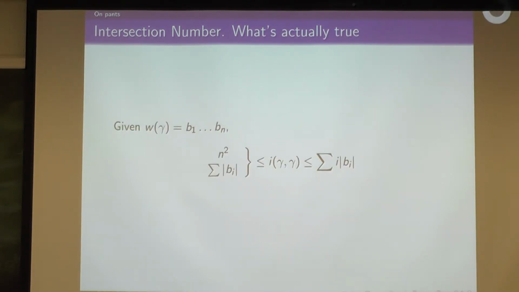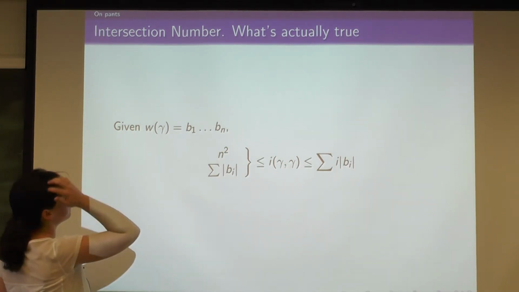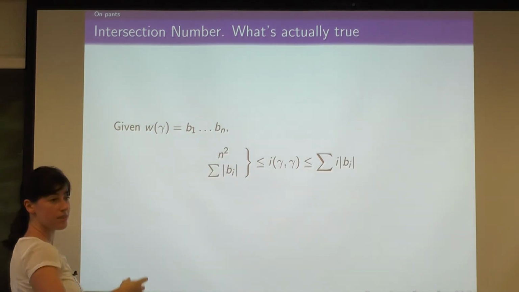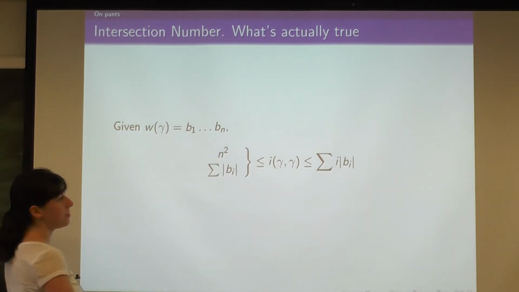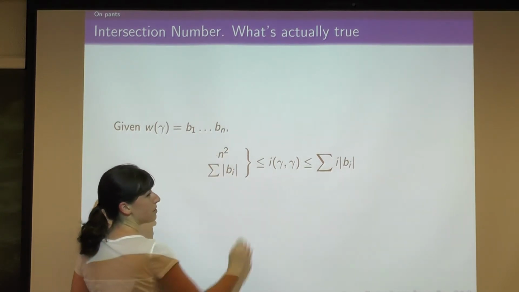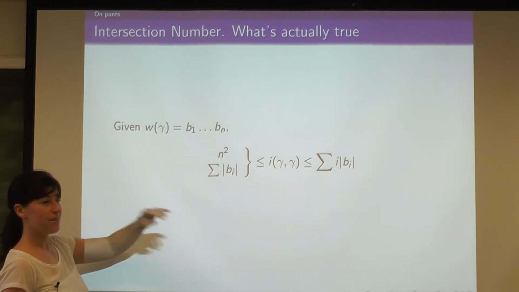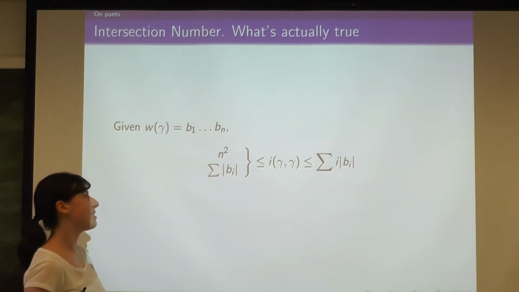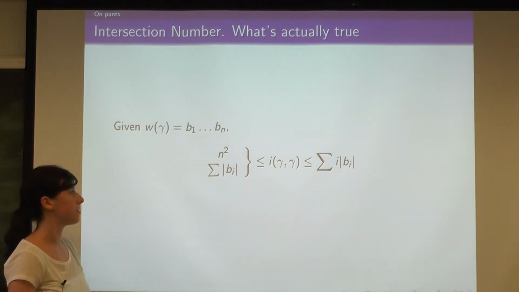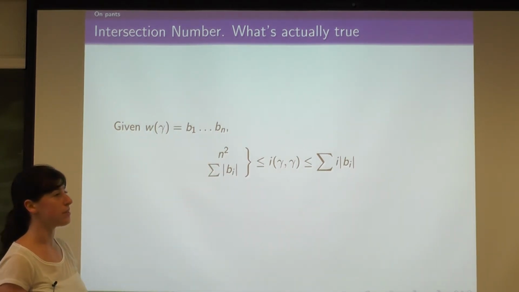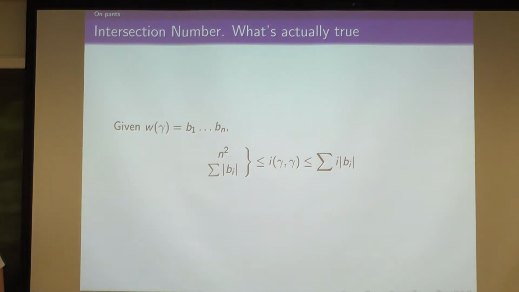Okay, so what you actually get is bounds above and below of the intersection number of gamma with these word lengths. What is the lower bound there? So if you have n of these sort of twists in some geodesic gamma, then n squared gives you a lower bound for I of gamma gamma. So each of these numbers, both of these separately, yeah. Basically the max. The max, yeah. Well, when you actually do the thing, you usually use both of them in different places. So that's right. It's the max.